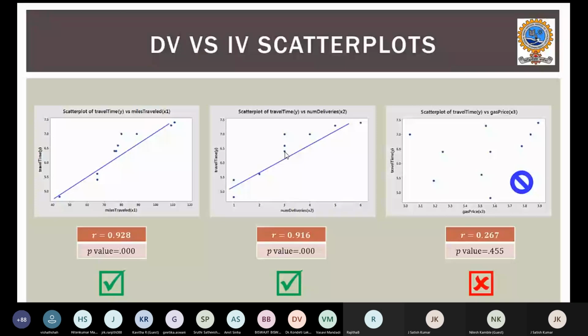As we can see, the relationship between the dependent variable and independent variables: miles traveled and travel time, number of deliveries and travel time, gas price and travel time. The R value is very high for miles traveled and travel time at 0.928, and the number of deliveries is 0.916. Again, there is a strong relationship, and for the third case, the R value is very low, indicating that no strong relationship exists between these parameters. So we can consider